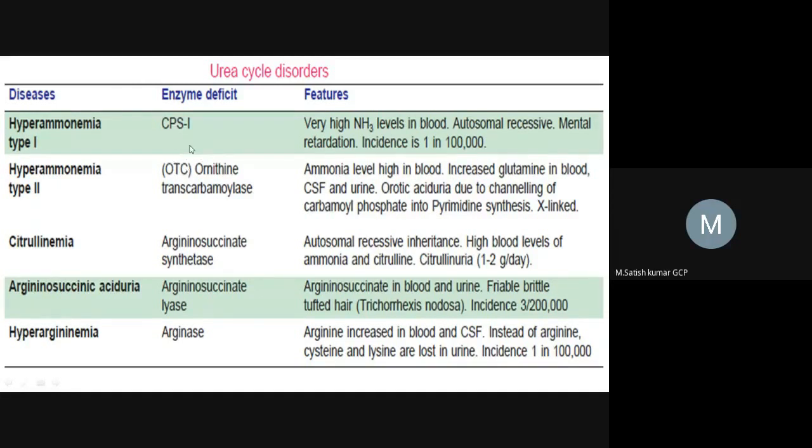So here: hyperammonemia, encephalopathy, and respiratory alkalosis. These are the common diseases, which are caused mainly due to deficiency of urea cycle enzymes. Right, so this is about the urea cycle and its disorders.